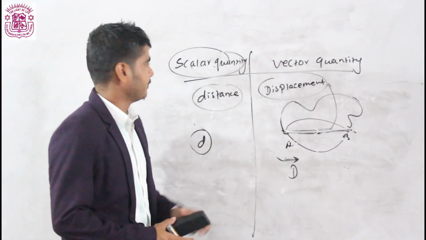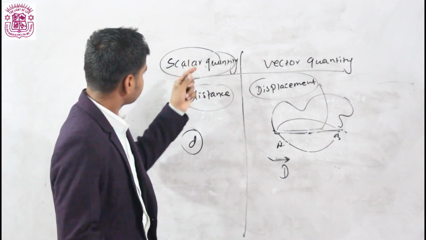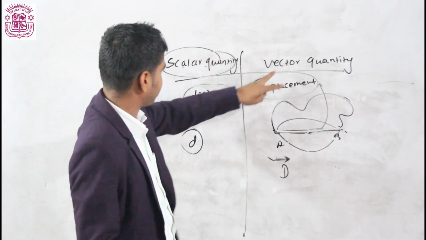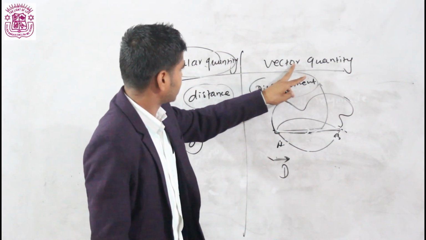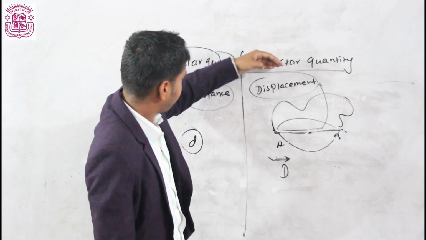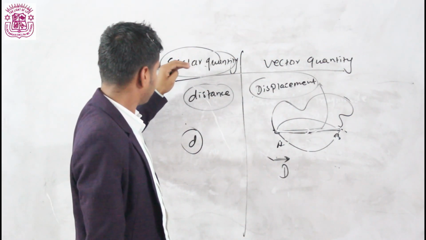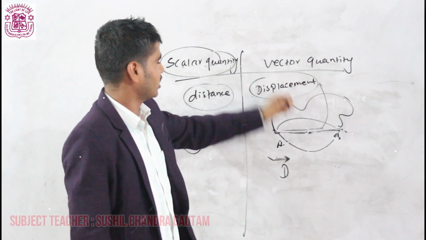In a similar way, vector quantities are represented by arrowhead sign, whereas scalar quantities are not. The vector quantities have both fixed magnitude and direction. Scalar quantities have fixed magnitude, but no fixed direction. In this way, you can write the difference.